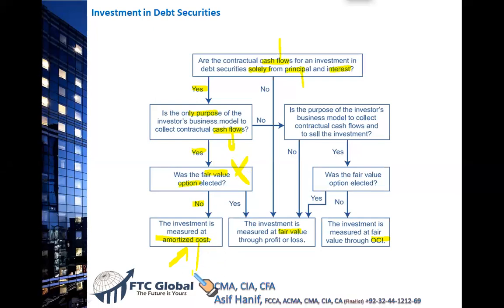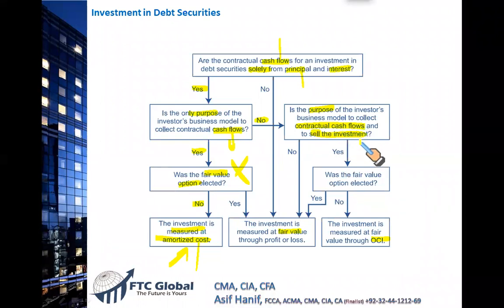So in that case, this is the treatment. Investment is measured at amortized cost. Now, if the answer is no, I'm not interested in just the cash flows or the principal, then the next question you should ask yourself is, what's the purpose? Do I want the contractual cash flows, principal and interest, and I also intend to sell my investment? This means you have the intention to sell. It is no longer held to maturity, right?